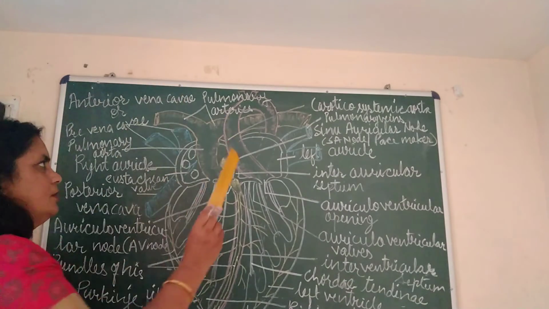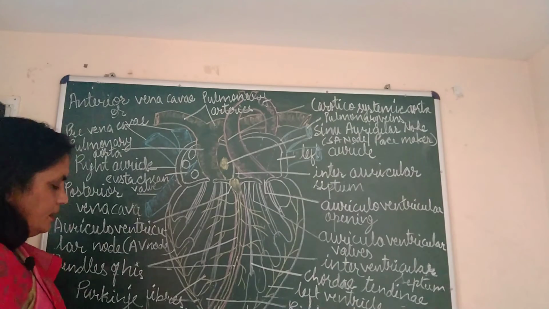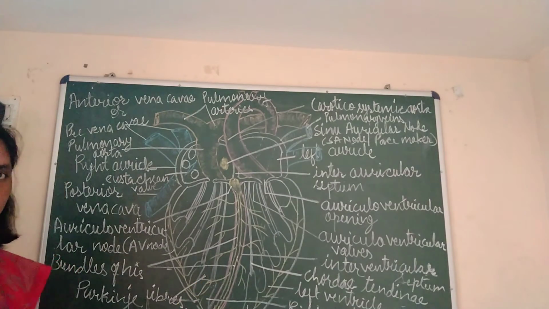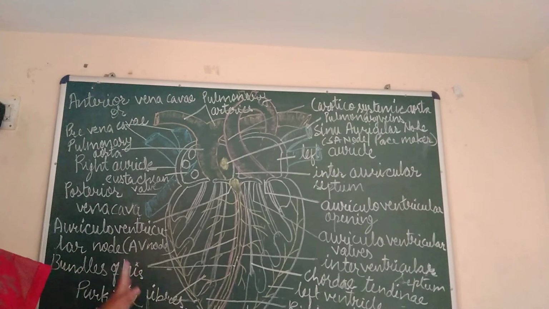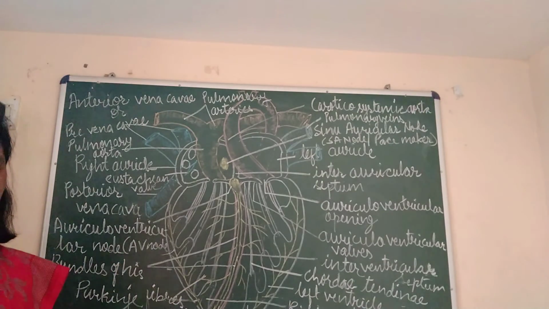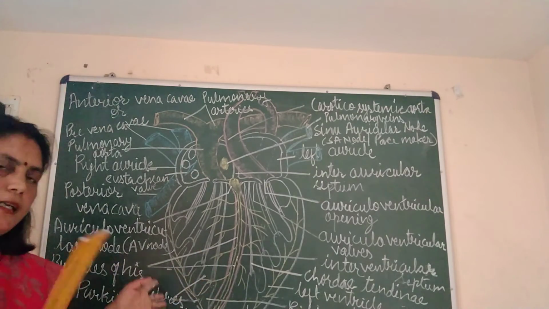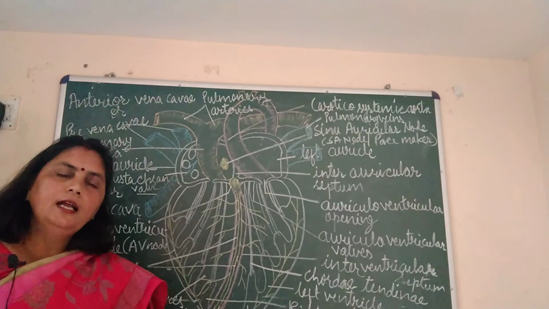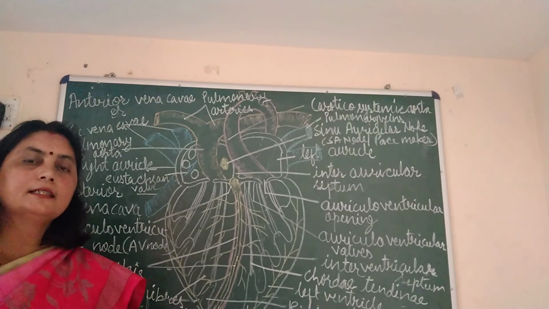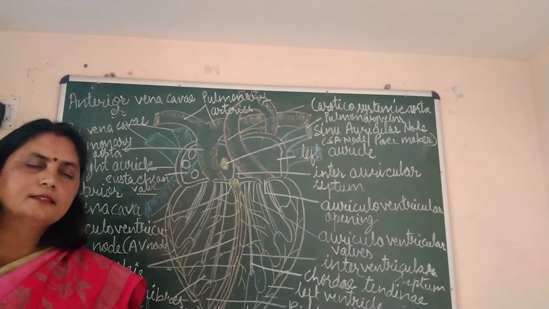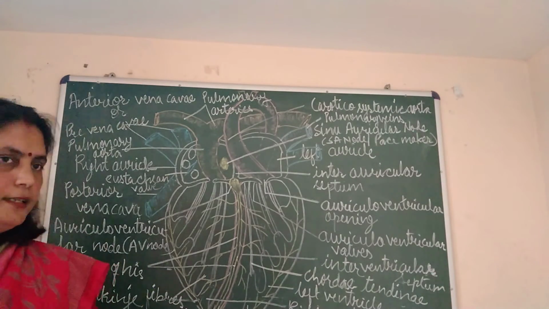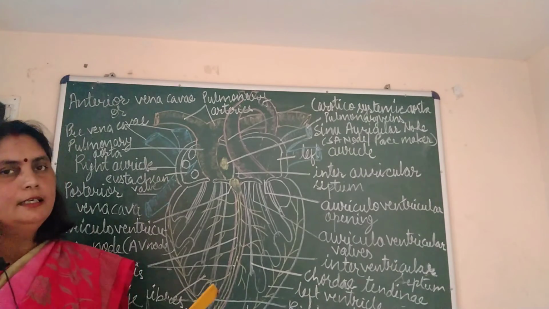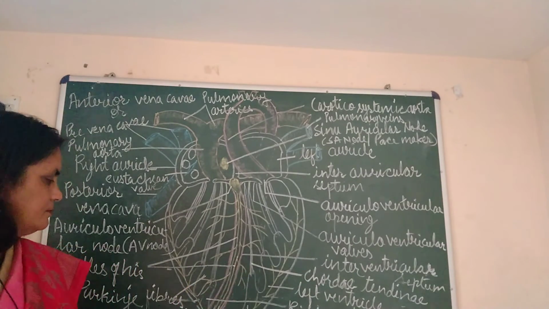After leaving the heart area, it will be called the dorsal aorta, and it will run throughout the length of the body and give many arteries to all the parts, like the stomach, intestine, kidneys. Everywhere it will give its branches called arteries, and they will supply blood to their respective organs.